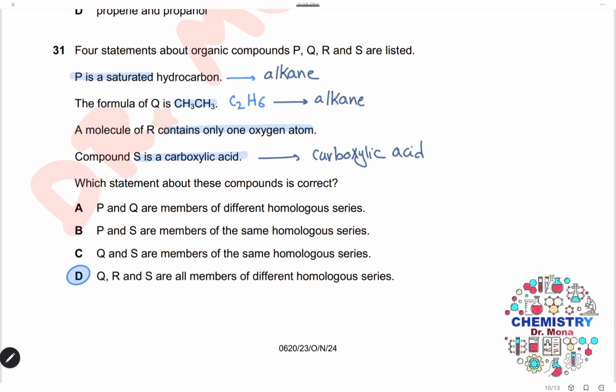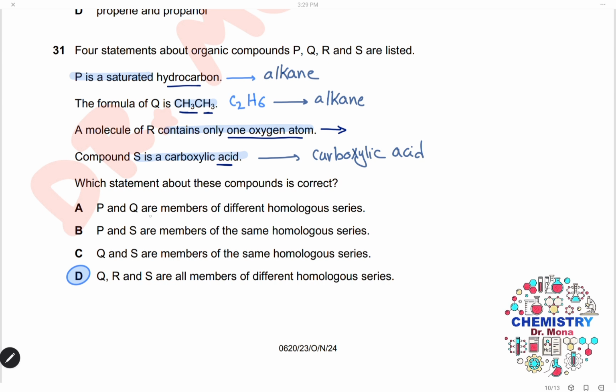Question 31. Four statements about organic compounds P, Q, R, and S are listed. P is a saturated hydrocarbon, so it is an alkane because saturated hydrocarbons are alkanes. The formula of Q is C2H6. This is ethane, so Q is also an alkane. A molecule of R contains only one oxygen atom, and compound S is a carboxylic acid. So we don't know what molecule R is, but we know that S is a carboxylic acid.